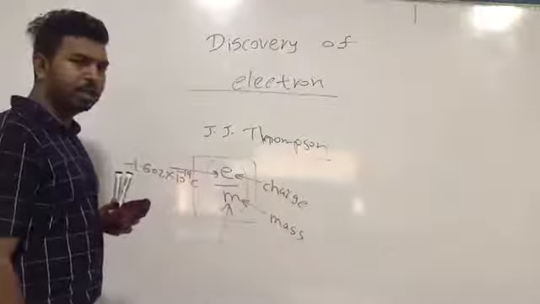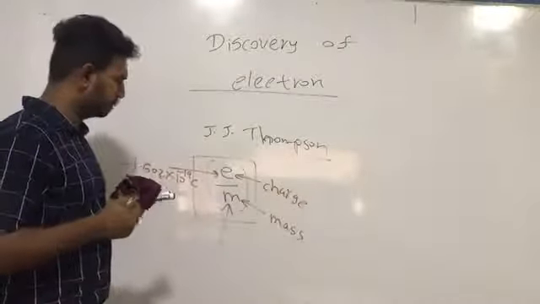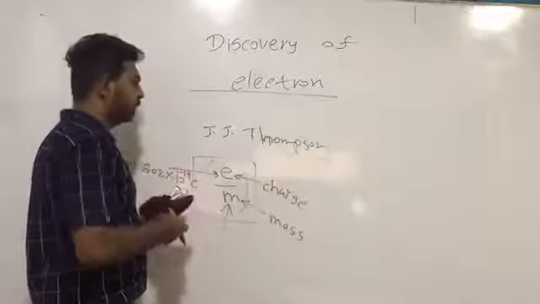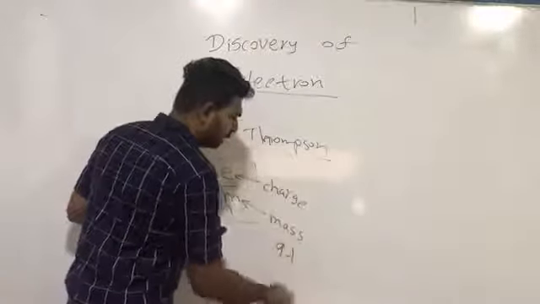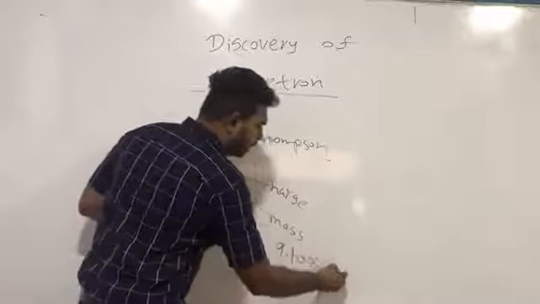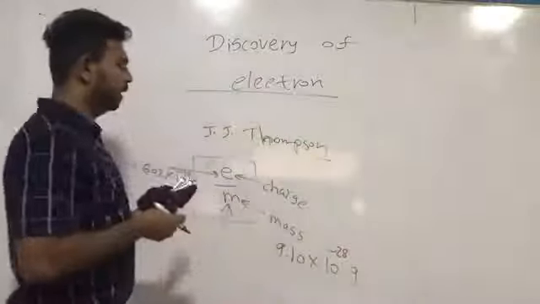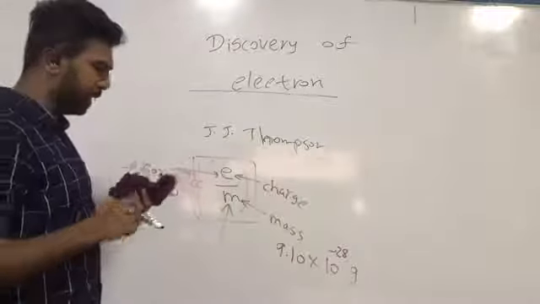Using this E value, Thomson calculated the mass of cathode rays. He identified the mass of the cathode ray as 9.10 into 10 to the power minus 28 gram.